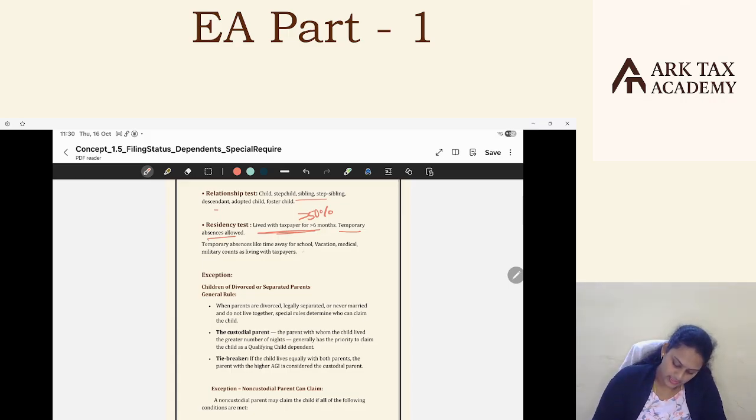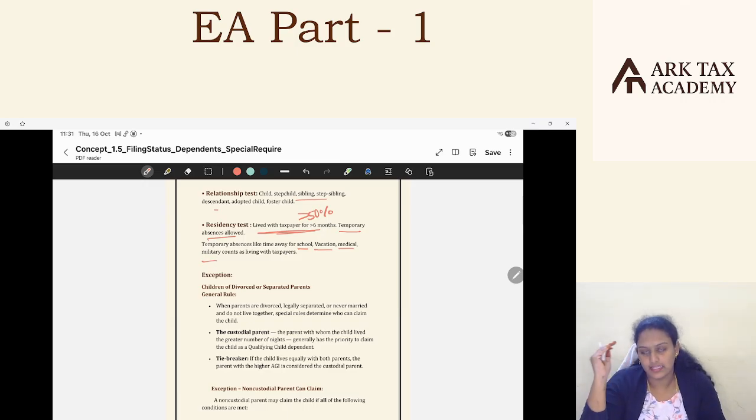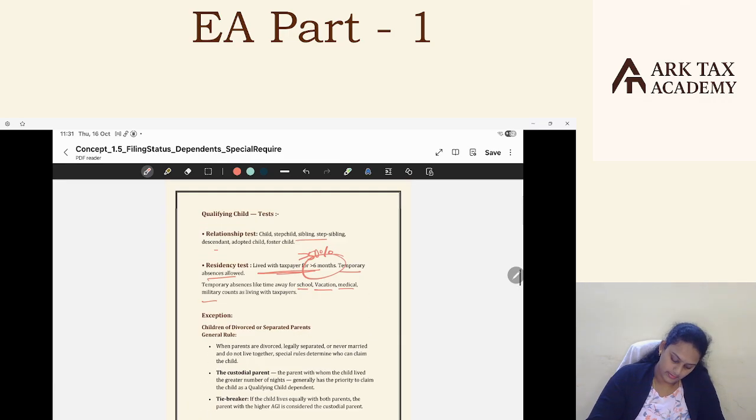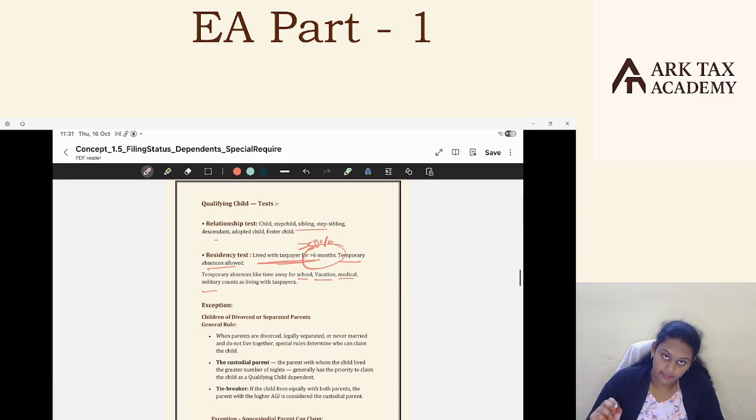Say the child is away from home due to school or vacation or due to some medical reasons or some military reasons, etc. Even though they are staying away, those days will be counted while counting this 6 months. Till they are included. Okay. So the first test is the relationship test, which specifically applies to the child. The next test is residency test.